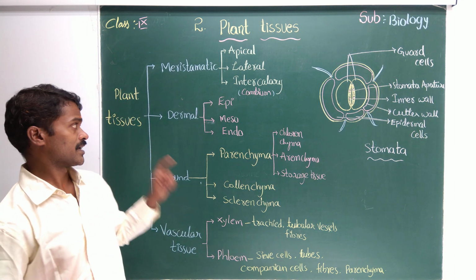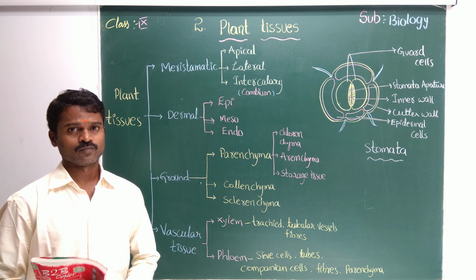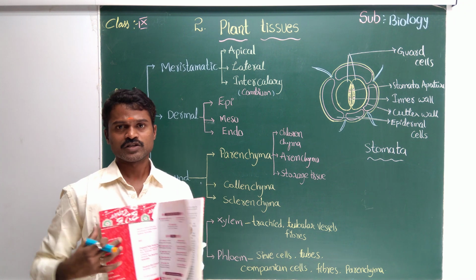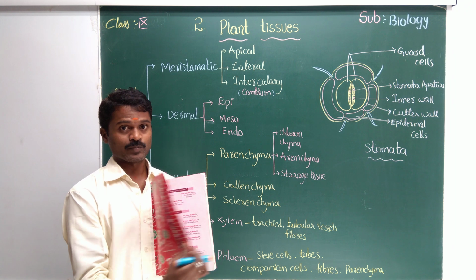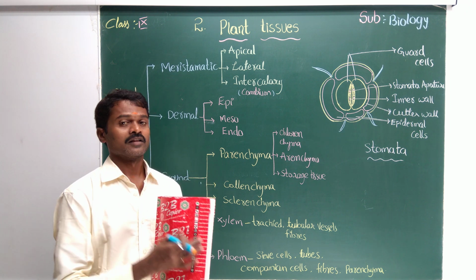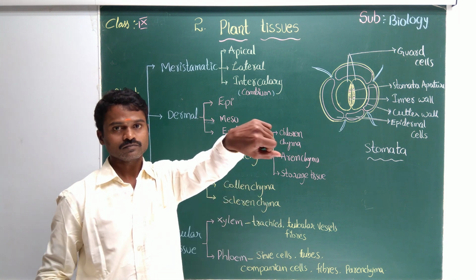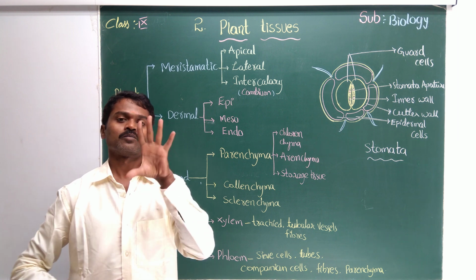Yes. Now come to the next one, that is dermal tissue. What is the dermal tissue? For example, if you think of this as a plant, inside we have tissue, and this is a protection. Our book has a cover page as protection like that. We also have the dermal tissue, skin. In the plant they have dermal tissue, that is bark.